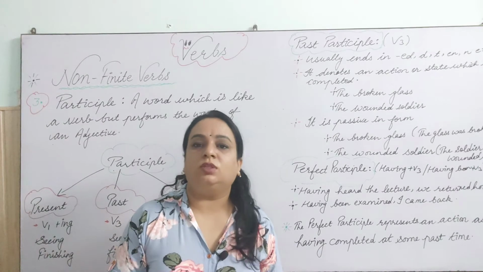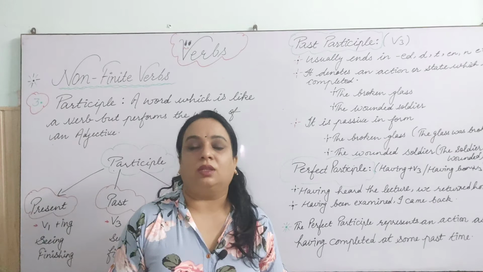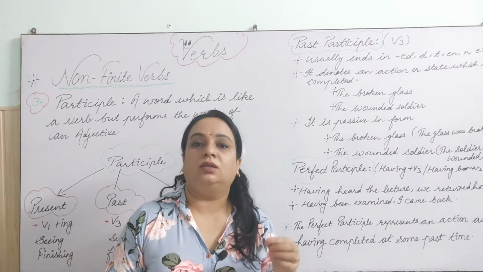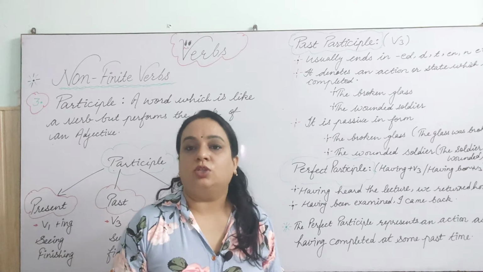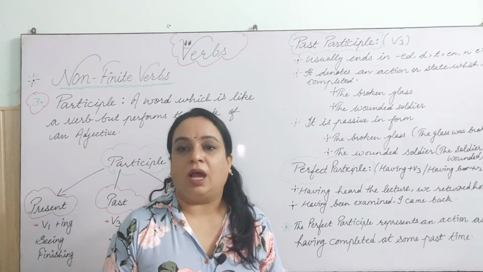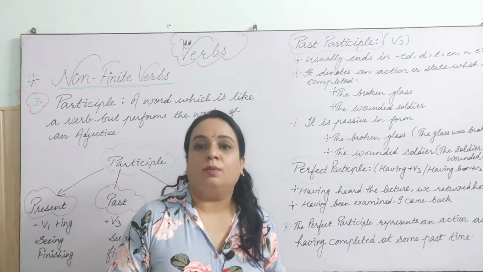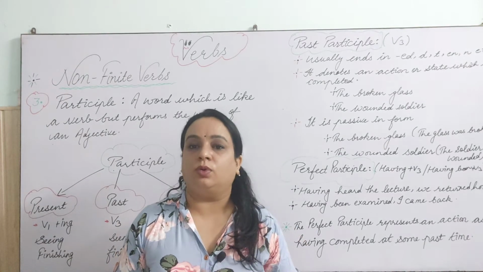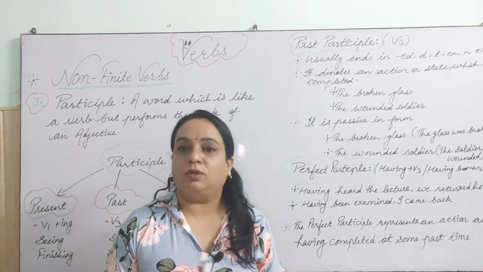We learnt about the strong verbs and the weak verbs also. We learnt that the verbs which are having ed after, like reach, reached, so that is what a weak verb is. And the strong verbs are those which are having different kinds of forms, like break, broke, broken. So that is what a strong verb is. Okay, so we learnt about that also.